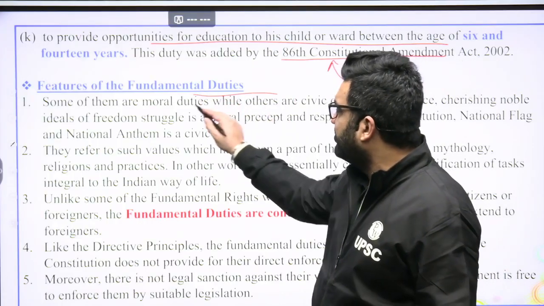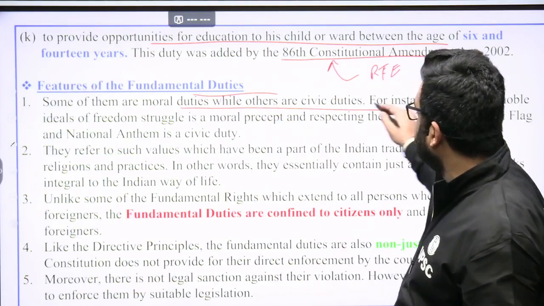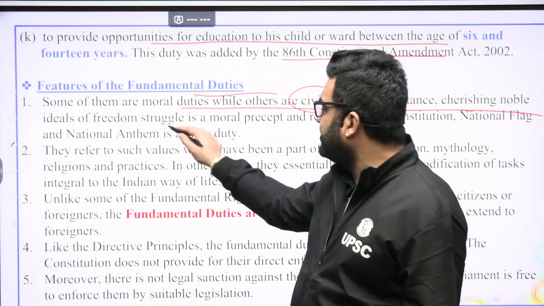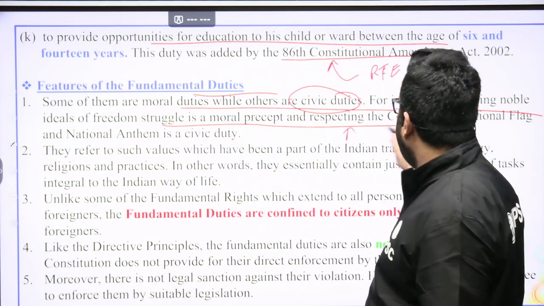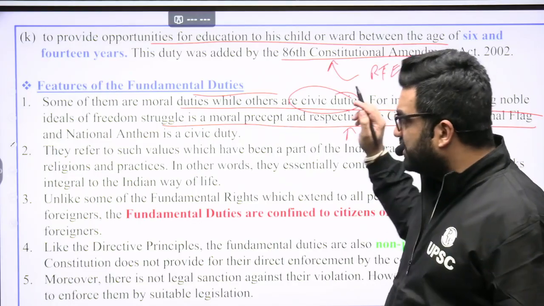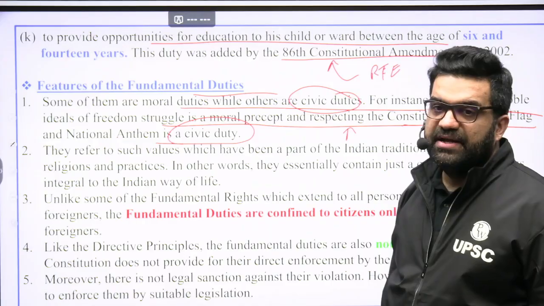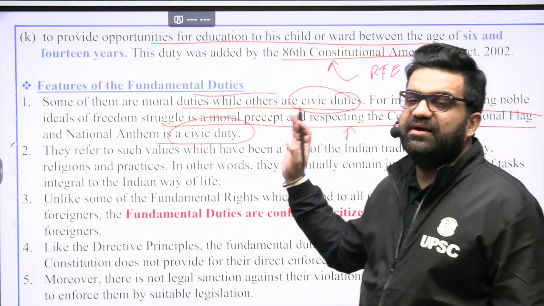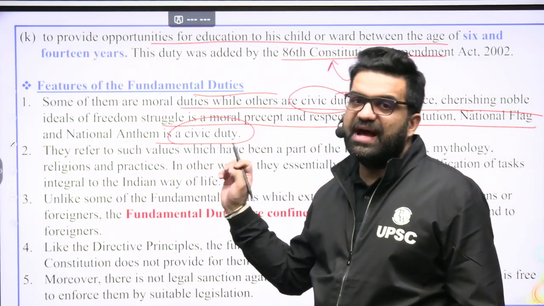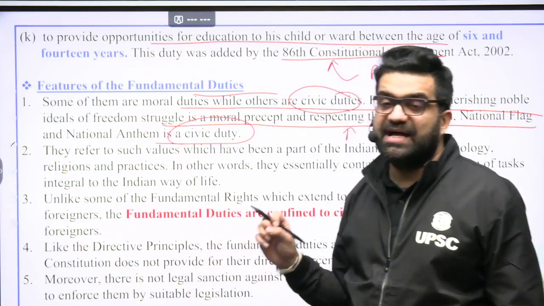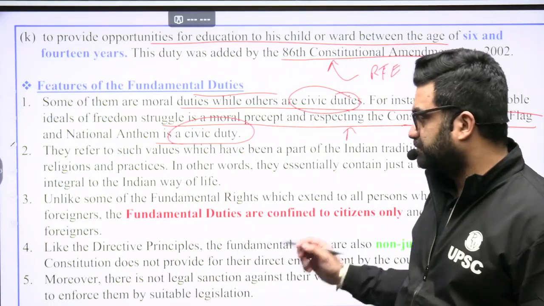Some of the fundamental duties are moral duties while others are civic duties. For instance, cherishing the noble ideals of the freedom struggle is a moral precept, and respecting the Constitution, the national flag and the national anthem is a civic duty of every citizen. It goes without saying, citing "fundamental duty" as a word, it is our inherent duty. It should be inherent in us as citizens of this country.